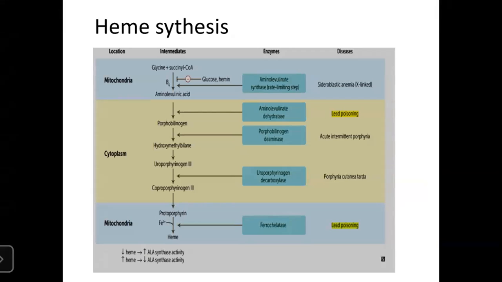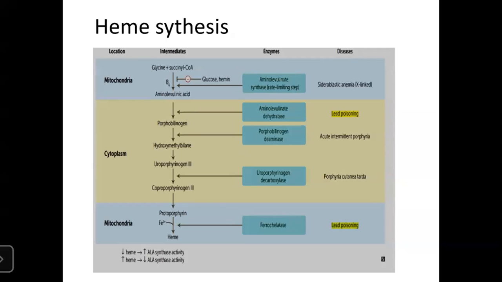So this is the diagram showing hemoglobin synthesis. In mitochondria, glycine and succinyl-CoA, with the help of ALA synthase and pyridoxine, form aminolevulinic acid. Then ALA dehydratase, which is inhibited by lead poisoning, forms porphobilinogen. ALA synthase is deficient in sideroblastic anemia, right? Then with the help of porphobilinogen deaminase, hydroxymethylbilane is formed, and with uroporphyrinogen decarboxylase, coproporphyrin is formed. With the enzyme ferrochelatase, which is also inhibited by lead poisoning, heme is formed, right? The rate limiting enzyme is ALA synthase.